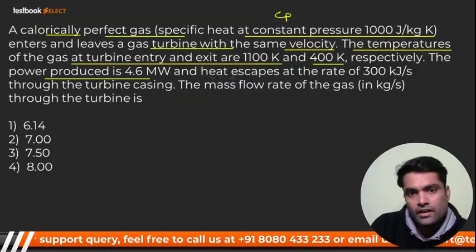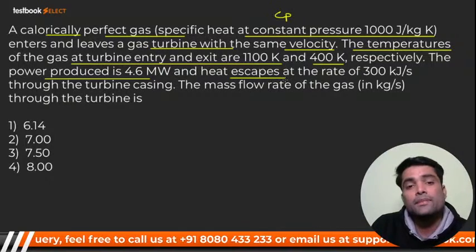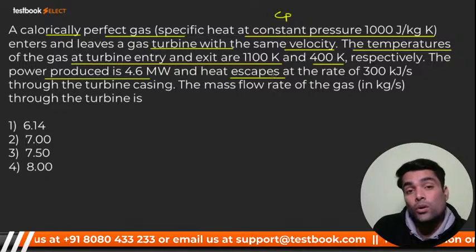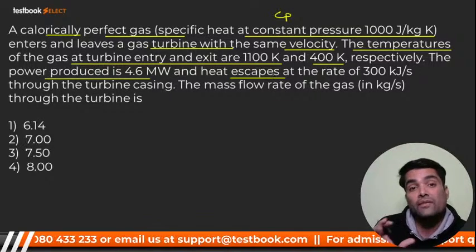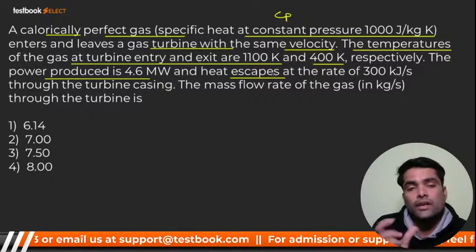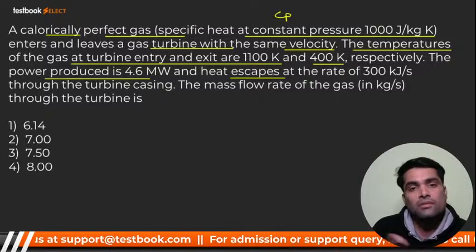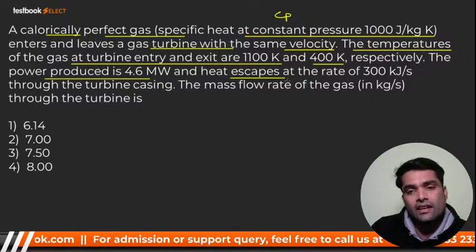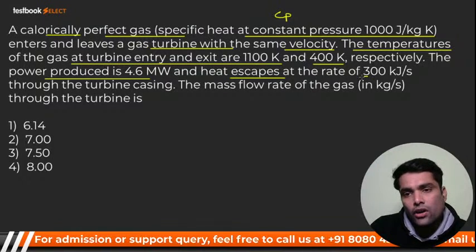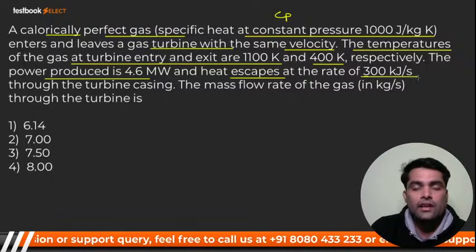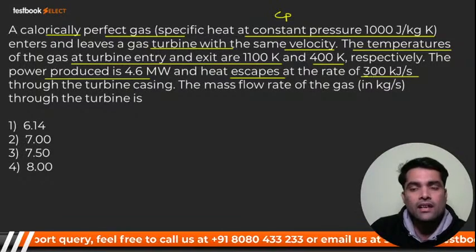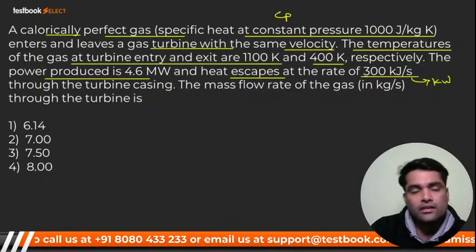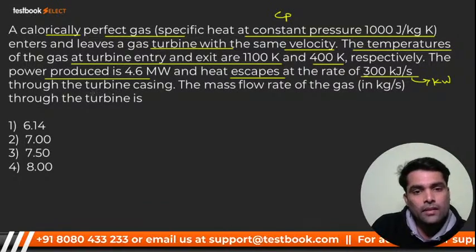The heat escapes. Escape means rejected. You have to decode the terms, and only then are you able to identify the correct data. Otherwise you would take it as heat supplied, and then your answer will be wrong. Escape means heat rejection at the rate of 300 kilojoule per second, which is nothing but 300 kilowatt, through the turbine casing.